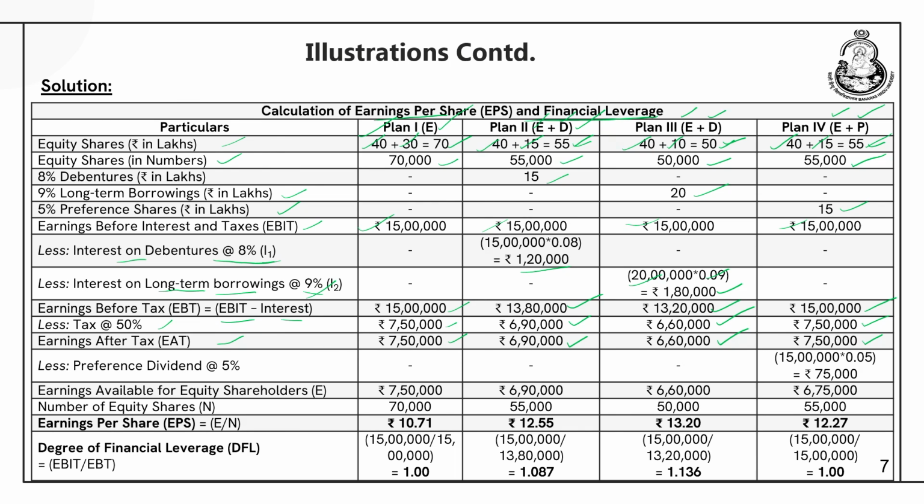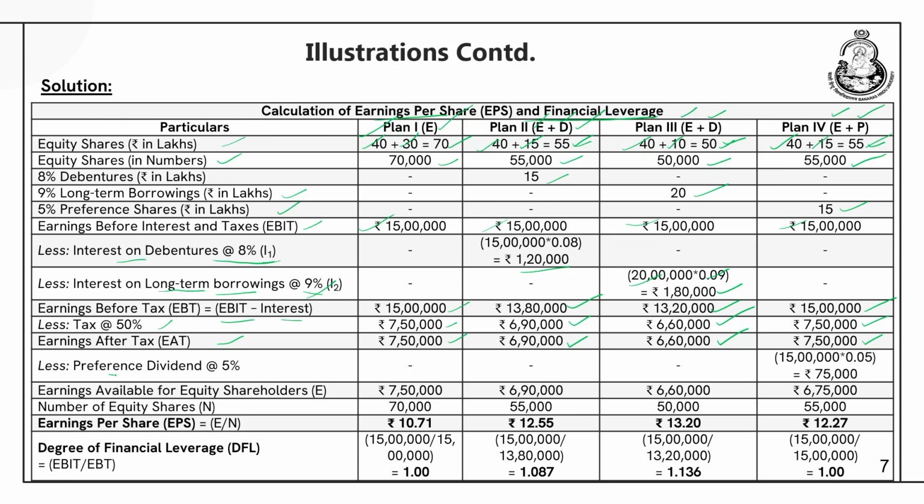Now, again, preference dividend is paid after the payment of taxes, whereas interest is tax deductible and is deducted before the payment of taxes. We have already done so many questions on these, I think it should be clear by now. So, less preference dividend, and what is the dividend rate? It is 5%. So, Plan 4 uses preference share capital of 15 lakhs, so it comes out to be 75,000. So, what are the earnings available for equity shareholders? We have to deduct the preference dividend. So, there is no change in Plan 1, 2 and 3, but in Plan 4 you deduct 75,000 further, and it comes out to be 6,75,000.